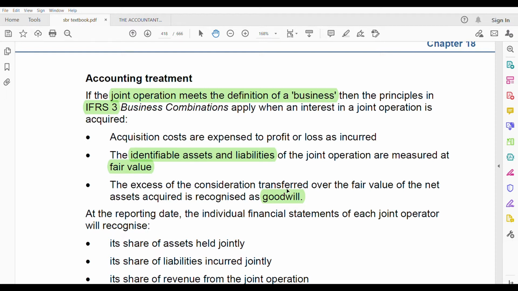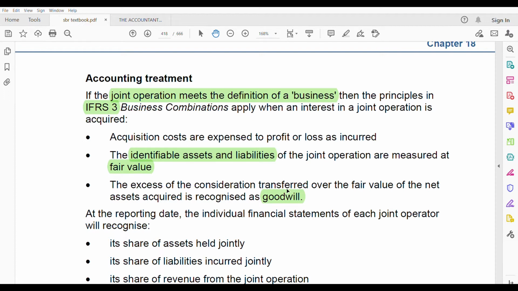Yes, it is the NCI, non-controlling interest, that is missing here. Why? This is a joint operation, my dear. This is not a subsidiary where you will have a non-controlling interest. So the fair value of non-controlling interest is only missing. Rest everything remains the same. Okay? That will not come in a joint operation.